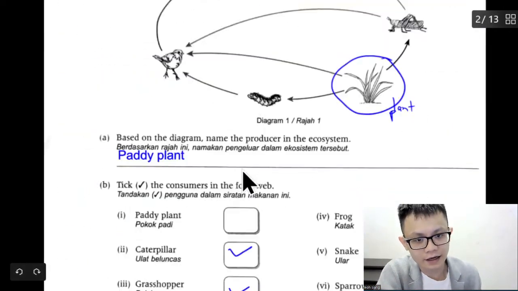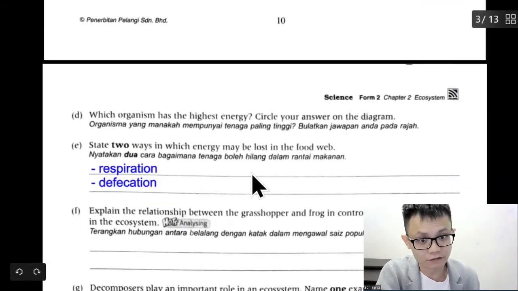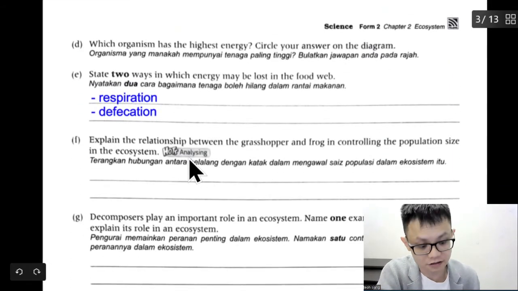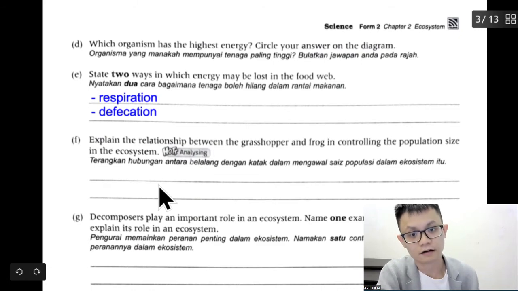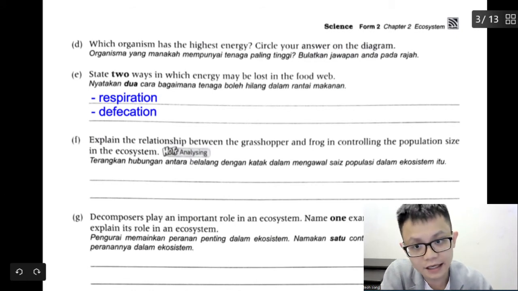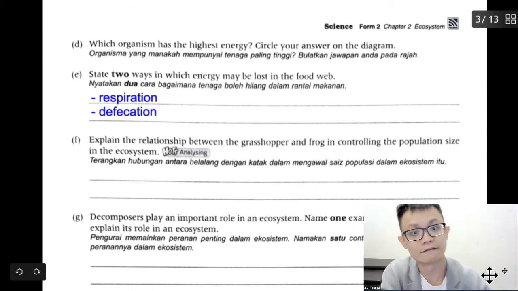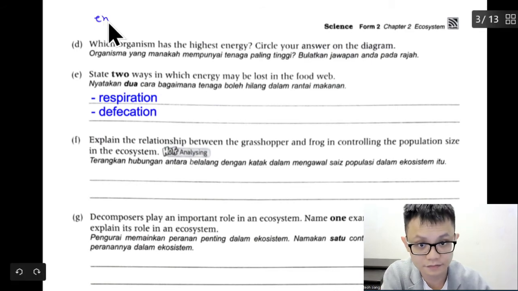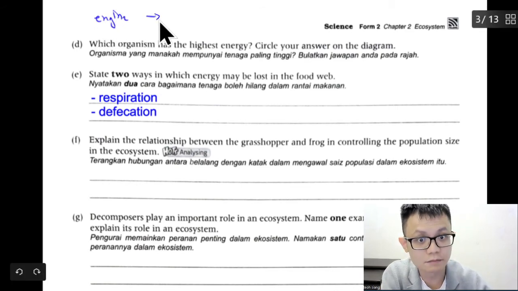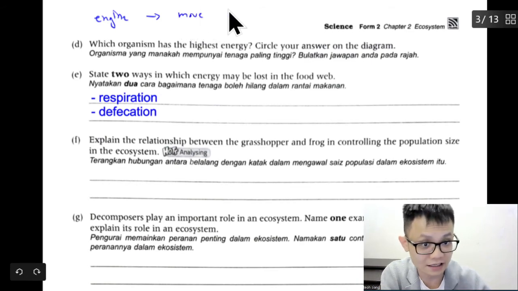When we study engineering, we always figure out that energy is lost through many ways, and we try to minimize the loss of energy. For example, I have a car with a petrol engine, and I want to make it move, which is actually kinetic energy.